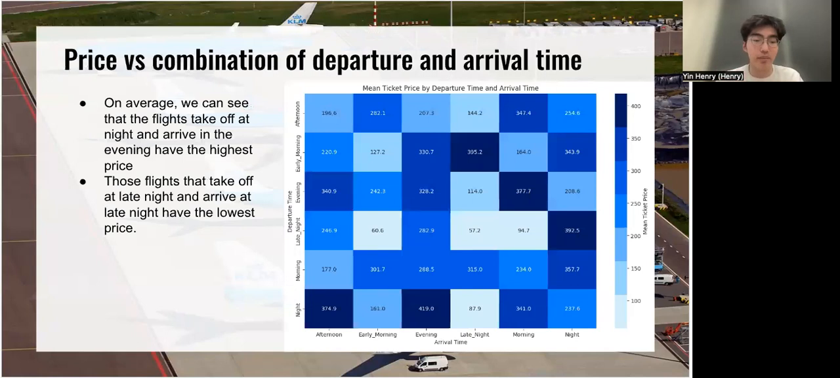And here's the heat map of average price for each combination of departure and arrival time. If the color is darker, it means that the flight price for this combination of departure and arrival time will be higher.